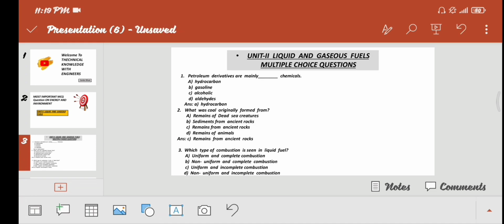First, petroleum derivatives are mainly blank chemical. Option A hydrocarbon, B gasoline, C alcoholic, D aldehyde. Option A is correct, hydrocarbon.